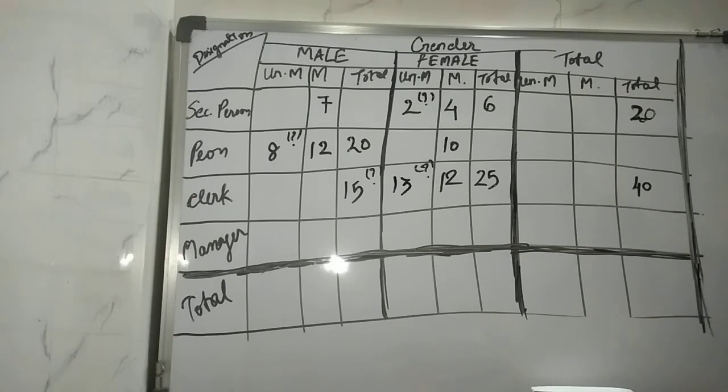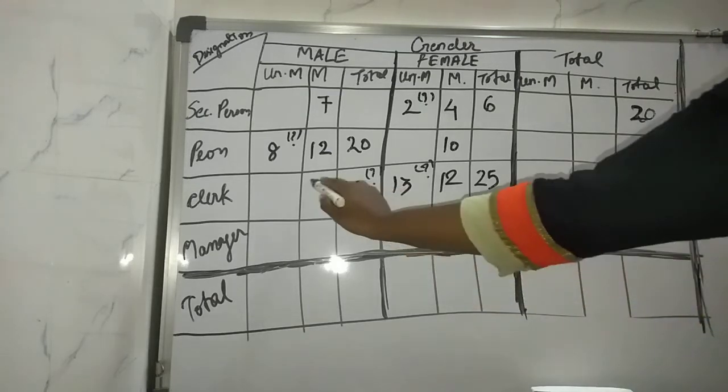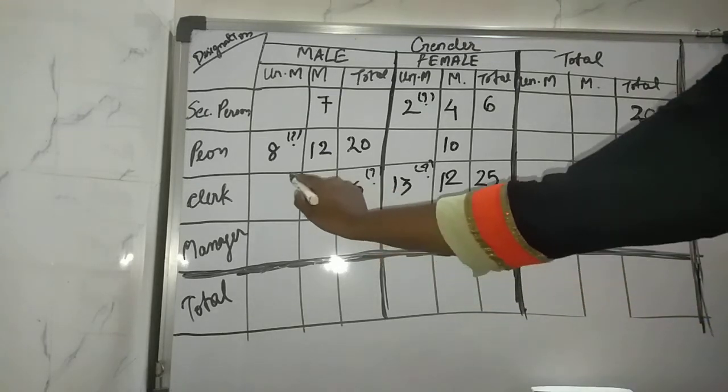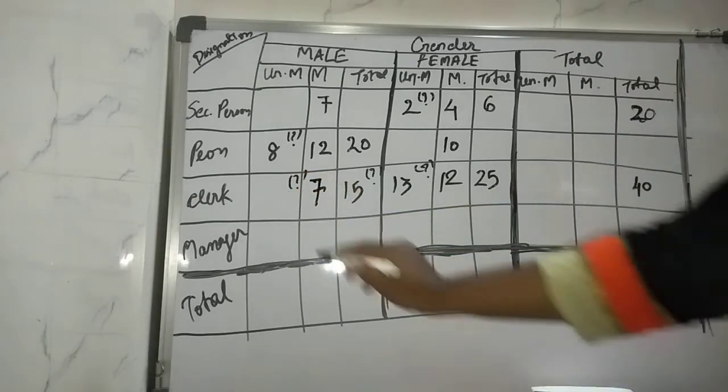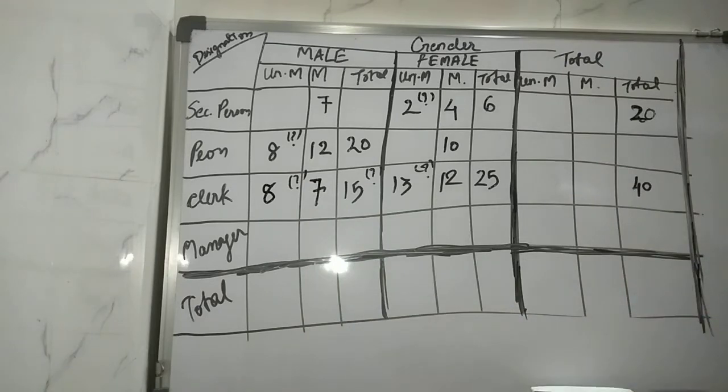Now, 7 male clerks were married. So if the total is 15 and the married ones are 7, then how much is the unmarried? It would be 8. Clear with this? Then read the question again.